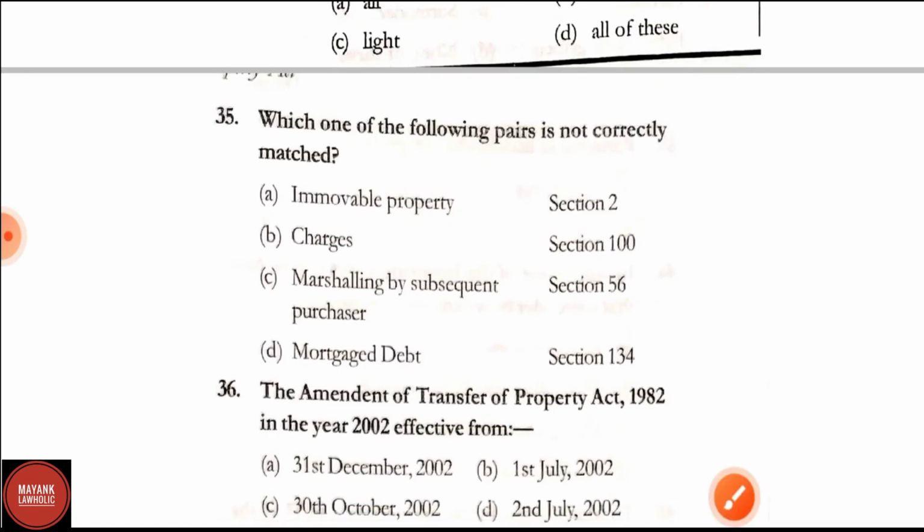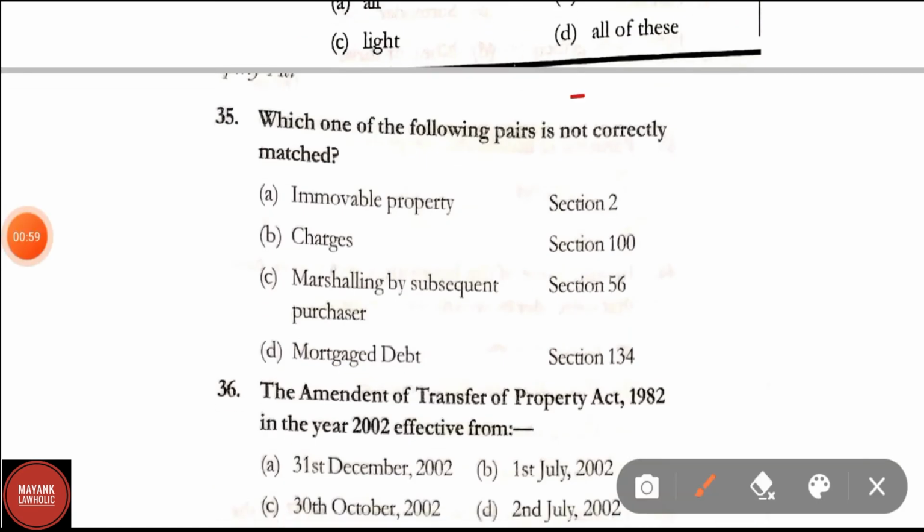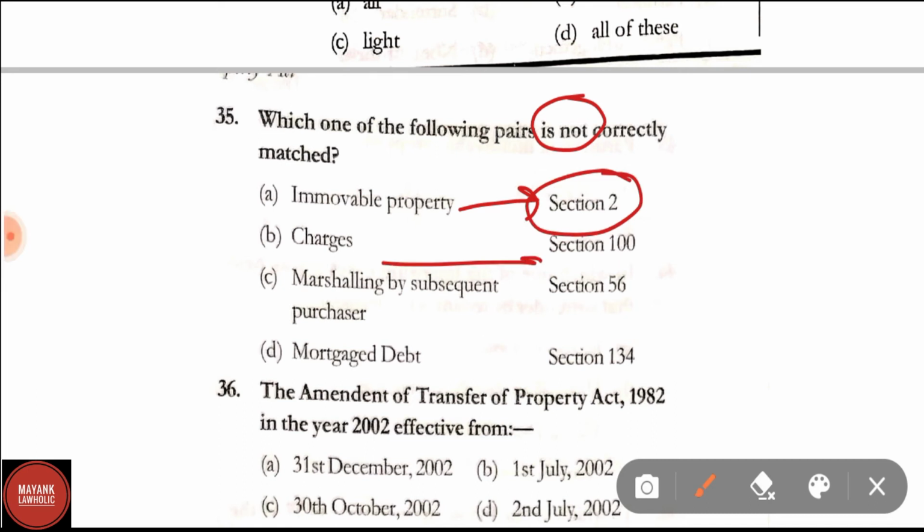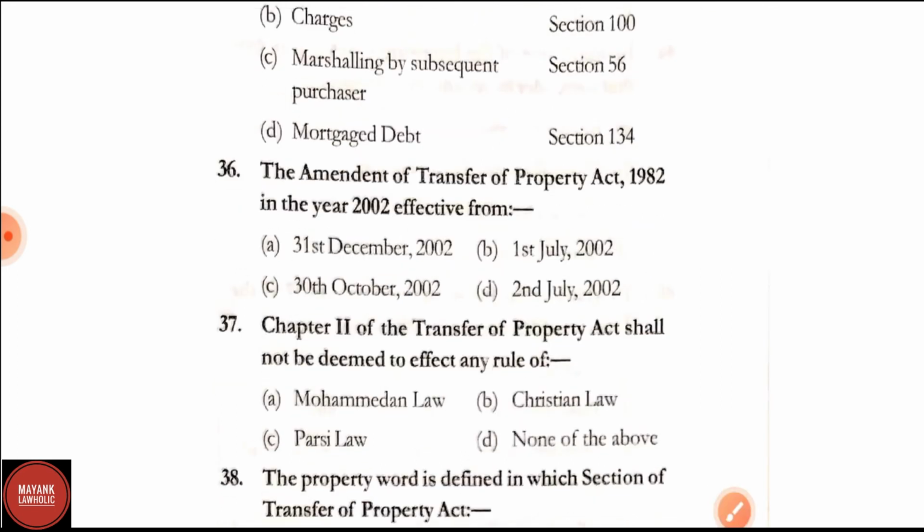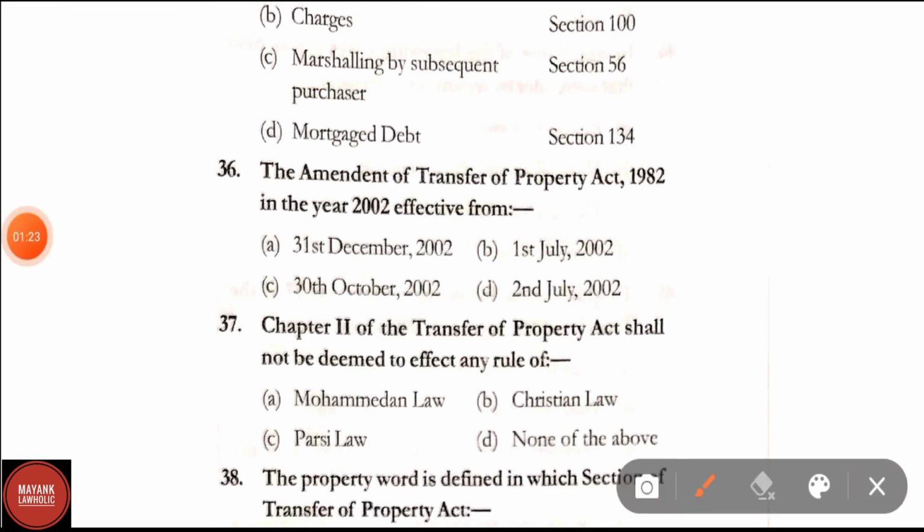Question number 35. Which one of the following pairs is not correctly matched? Immovable property, section 2. This is not correctly matched, whereas charges, section 100, marshalling by subsequent purchasers, section 56, mortgage debt, section 134. Here it has been asked which is not correctly matched. So option A is not correctly matched, therefore it will be the right answer. Question number 36. The amendment of Transfer of Property Act 1882 in the year 2002 effective from 31st December 2002. Correct answer is option A, 31st December 2002.